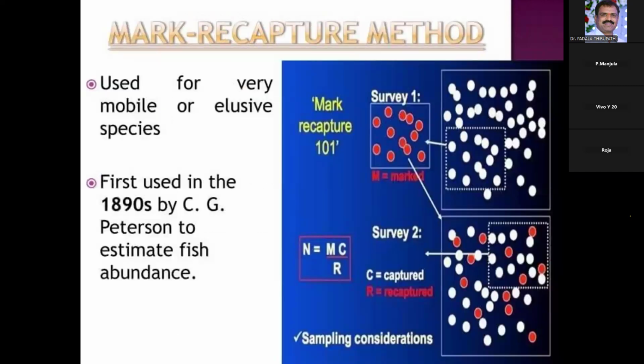Another one is the mark recapture method, which is generally used for very mobile or elusive species that we cannot count directly.